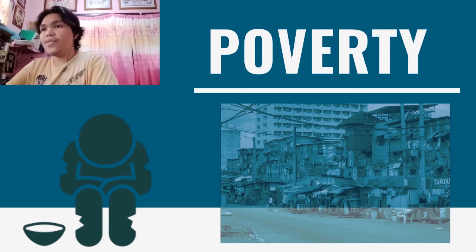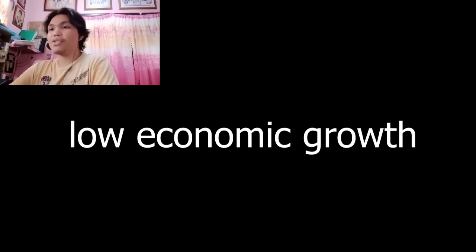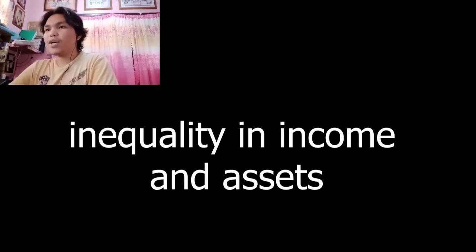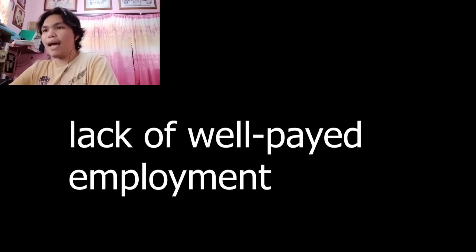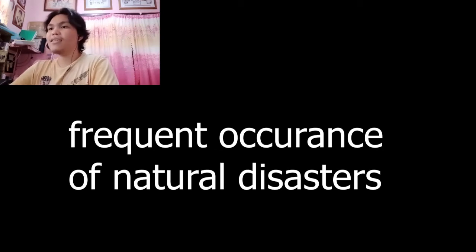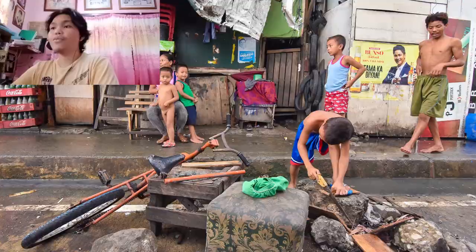The causes of poverty in the country are as follows: low economic growth compared to neighboring countries. GDP growth is comparable, however, GDP per capita in relationship to the increase of population is much slower. Constraints in credit and the underdevelopment of financial markets, inequality in income and assets, rise of unmanaged population growth, lack of well-paid employment, and frequent occurrence of natural disasters. Disasters cost the country lives, illness, malnutrition, and denial of education and health services, which delay economic growth.